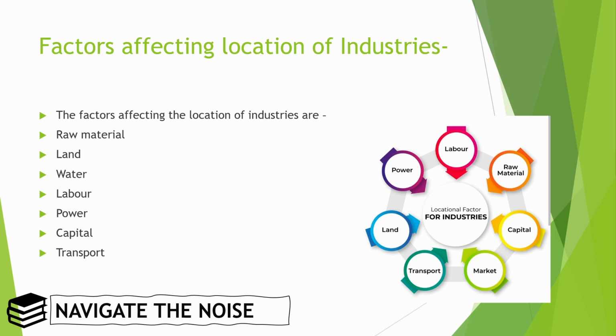Raw material. It is very much necessary that raw material should be available around the industry only, because if we are getting the raw material from a very far area, then of course the time will increase, and the procurement cost will also increase. Land area. Land should be easily accessible and should be in line with the industry. Water. As you know, water is required very much for industry, because we use water for different work. In Tata Steel and mineral work we require a large amount of water.